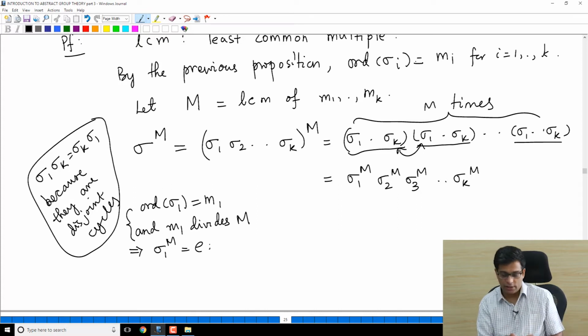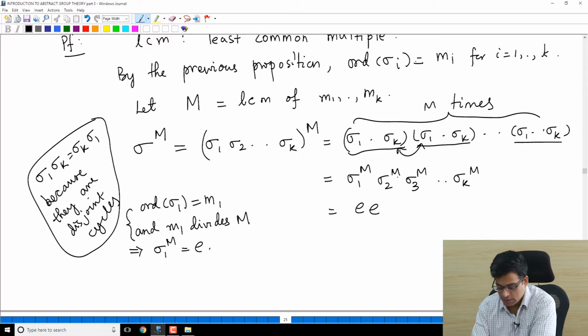This is something we have seen in detail in various situations: if you have the order times something, the power of that will be the identity. Similarly, sigma 2 power M is also the identity because m2 also divides M. m3 divides M, so that's E. So everything is E. So sigma power M is E.